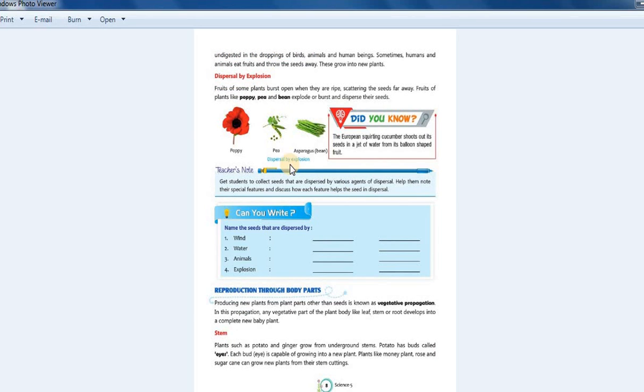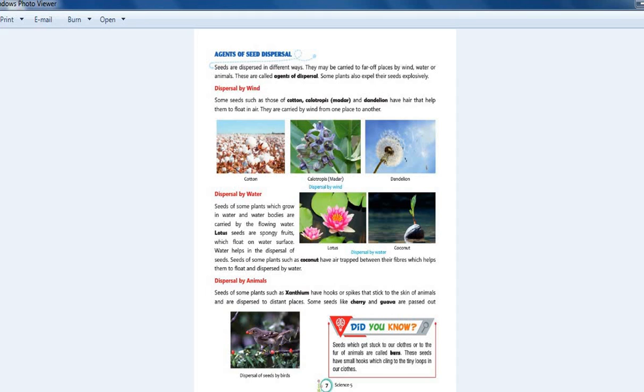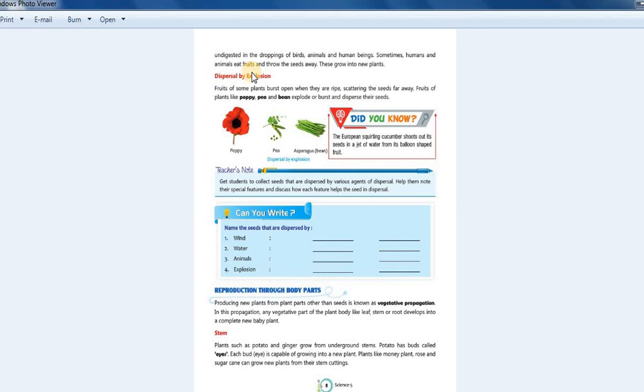So the four things we have to write, and the answer is on page number 7. You have to write the headings only: dispersal by wind, dispersal by water, dispersal by animals and dispersal by explosion. Only 4 headings you have to write, nothing else.